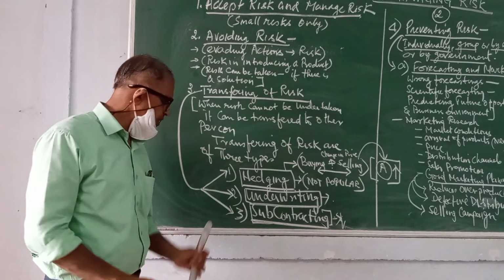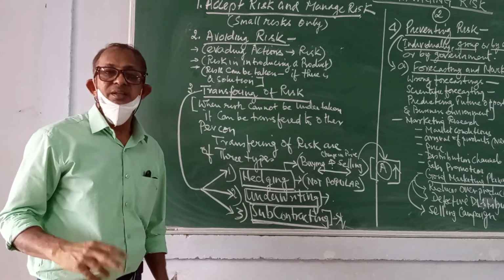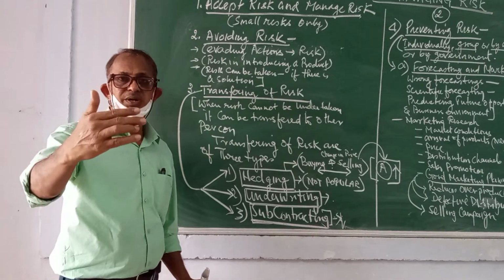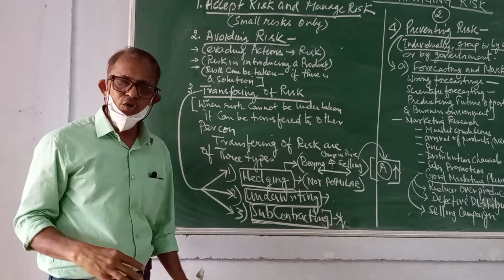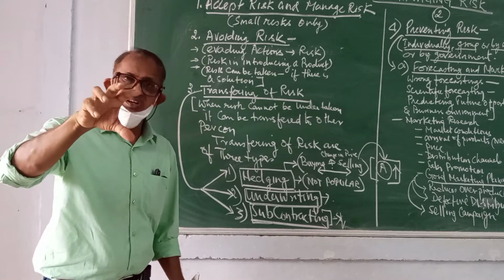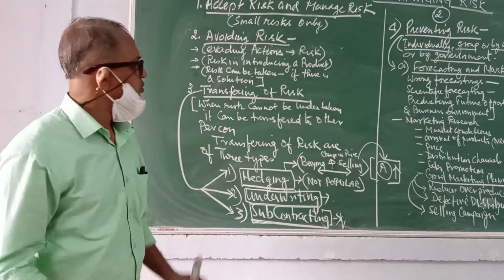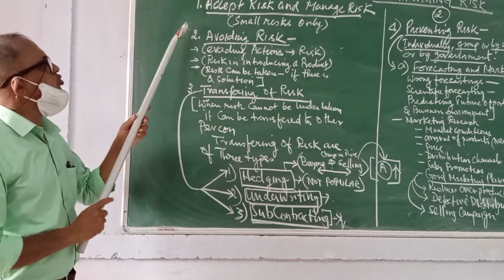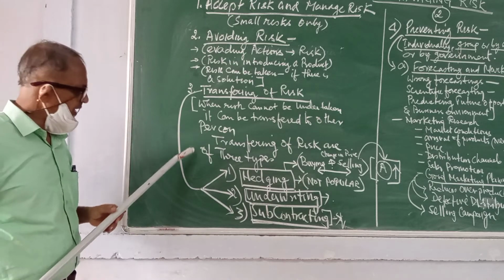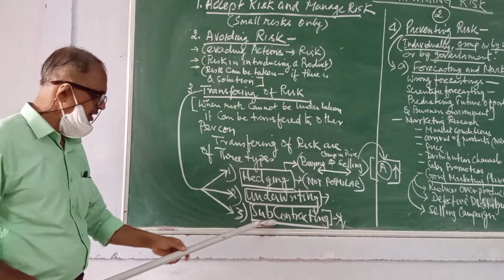So what is the advantage of the subcontracting process? The advantage is that the loss is avoided by entrusting the responsibility to a subcontractor. Furthermore, I as an owner will also know what techniques a subcontractor adopts, so that I too get educated in the management of risk. So children, I am sure you must have understood the 3 points: accept risk and manage risk, avoiding risk, transferring of risk. In transferring of risk, there are 3 types of transfers. One is hedging, one is underwriting, and another is subcontracting.